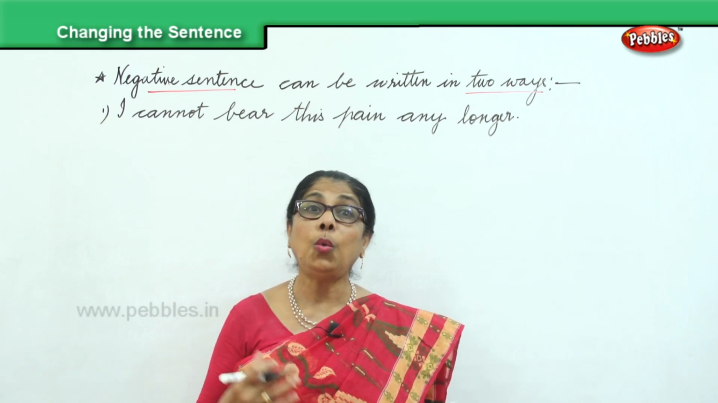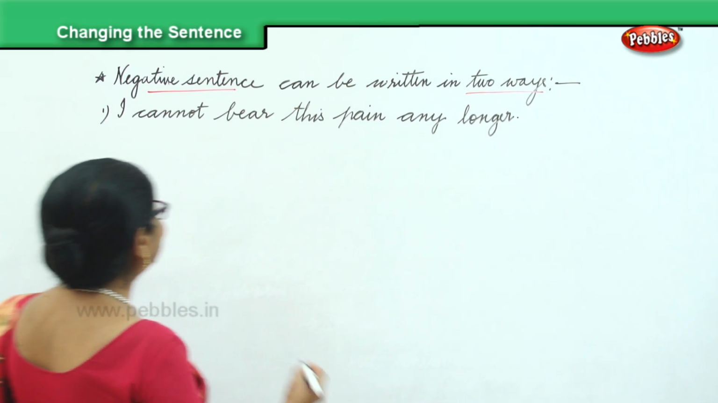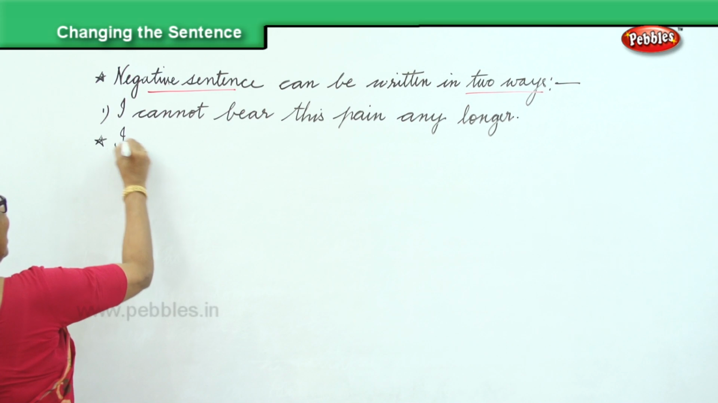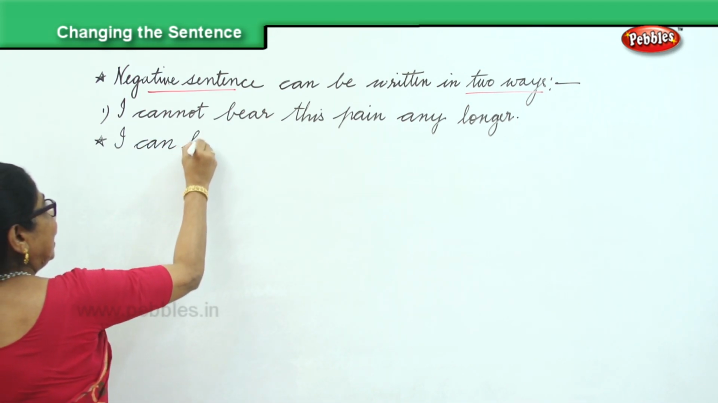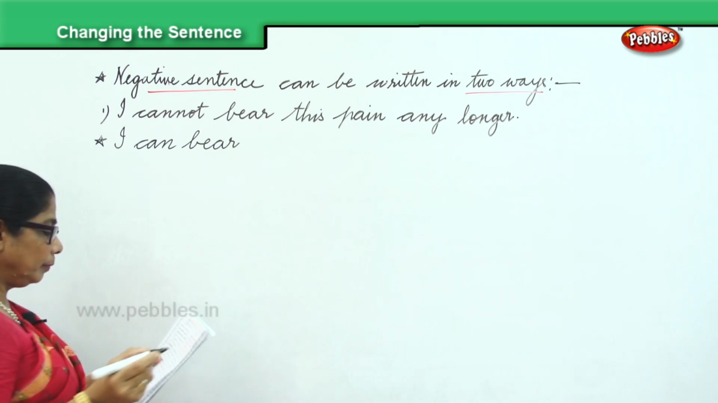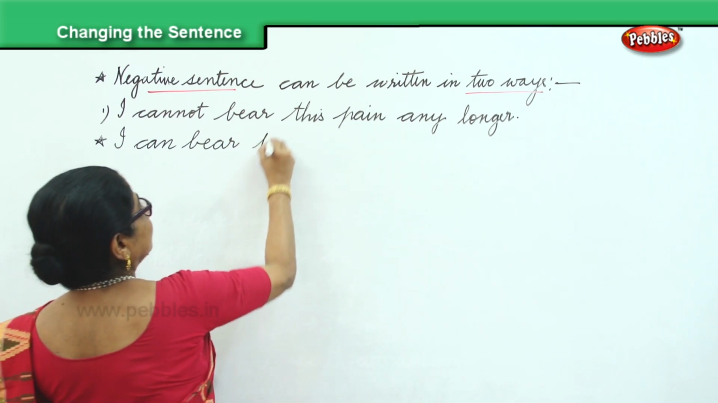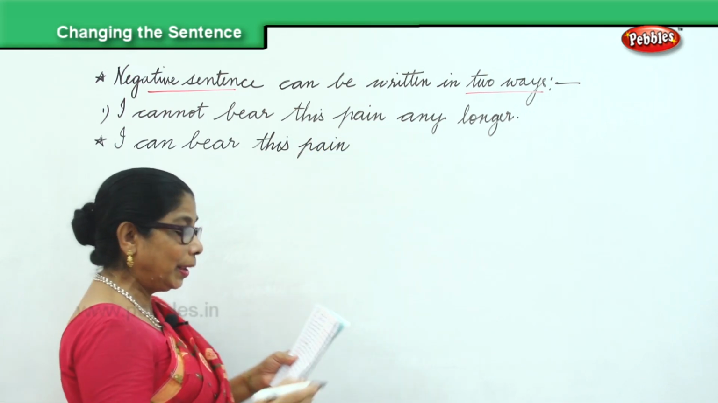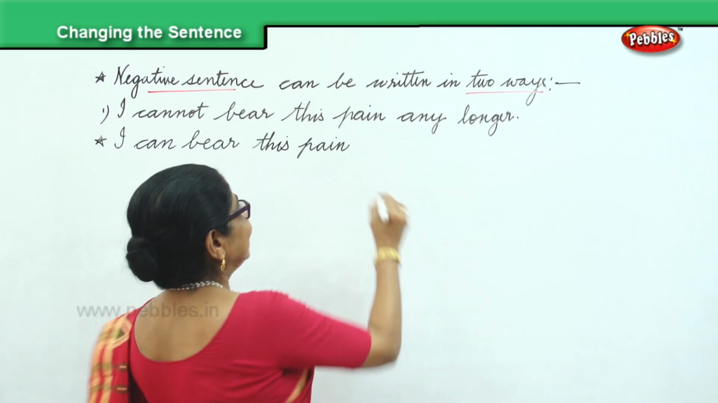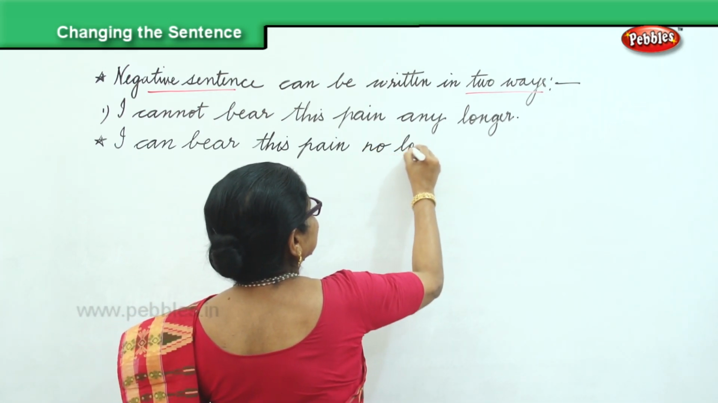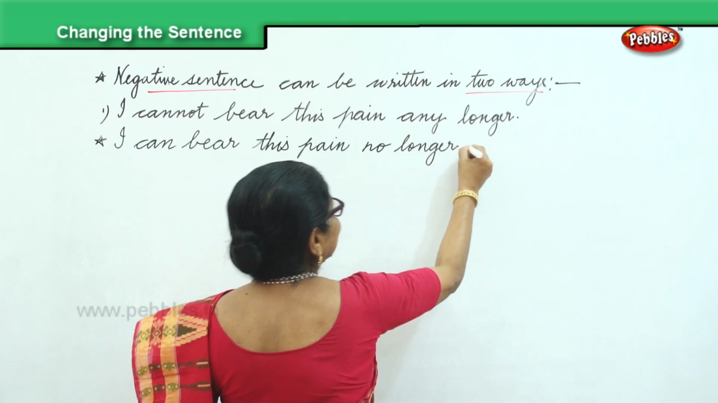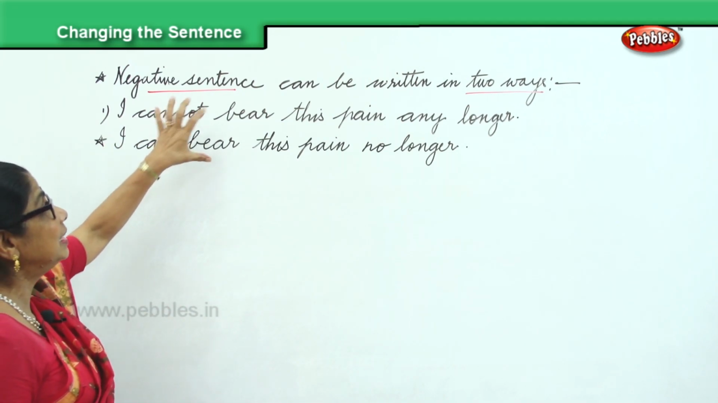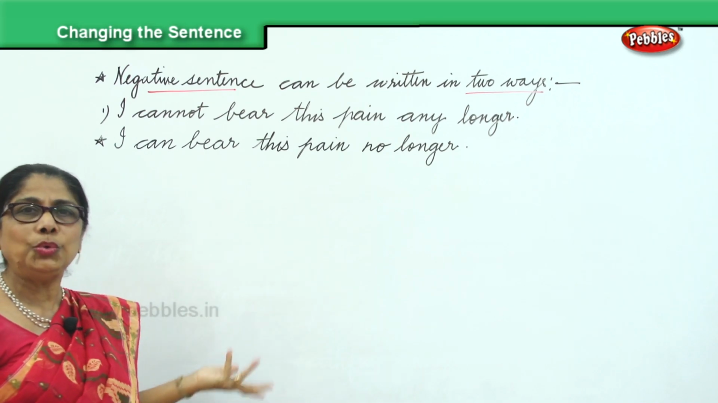The same thing, now how else will you say? You can say, I can bear this pain no longer. Both begin with a capital letter and end with a full stop. Now, we are writing the negative sentence, and both are negative. Both are written in two different ways.